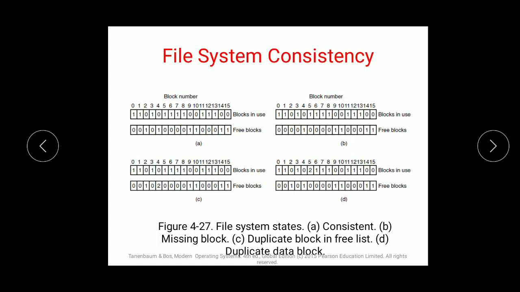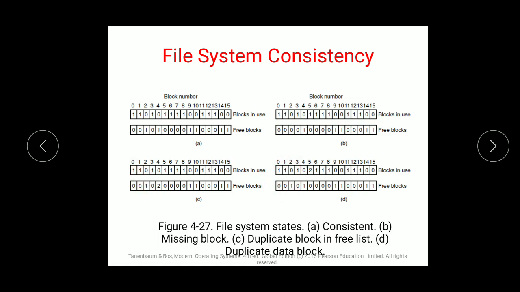To check block consistency, the program constructs two tables. Every table contains a counter for each block, and every counter is set to 0 in the beginning.